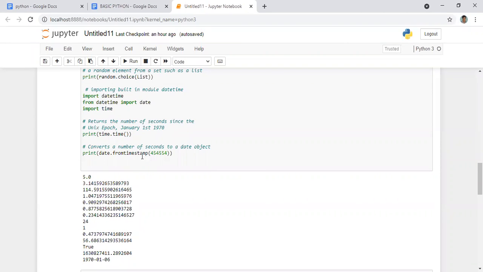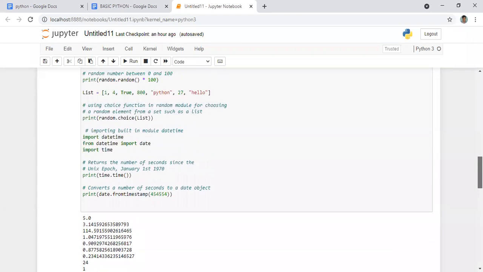Now, if you want to convert that into a date, to see from which date we are calculating, if you give these seconds to fromtimestamp, it will convert them to a date. This is the date, 1970. I hope this much is clear.